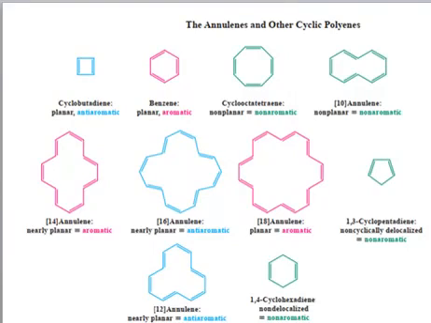So here we have different annulenes and polycyclic and cyclic polyenes, and let's see if they are aromatic or anti-aromatic. Firstly we have this cyclobutadiene. You can see here we have two double bonds, so it means it has a 4 pi electron system.